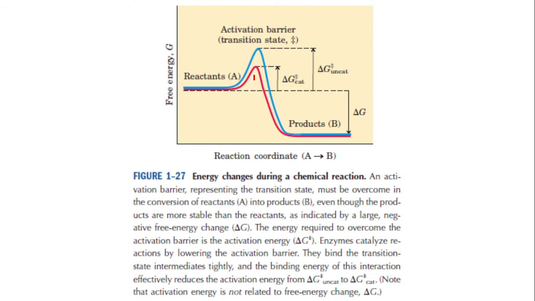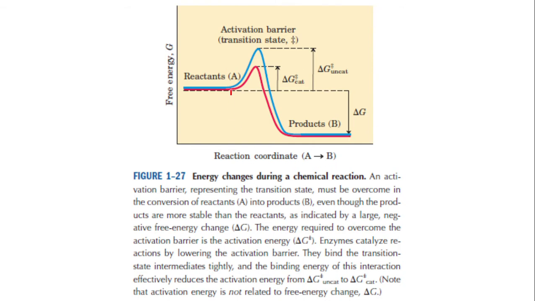Then you can see a cliff, and then an energy level here. This is the energy of the products. Look here, reactants have more energy and the products have less energy. That means this is an exothermic reaction. In this graph, what you see is an exothermic, exergonic reaction.